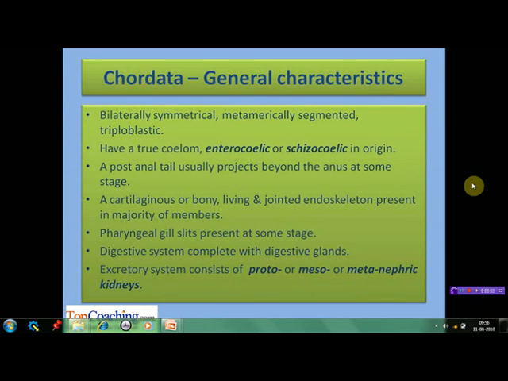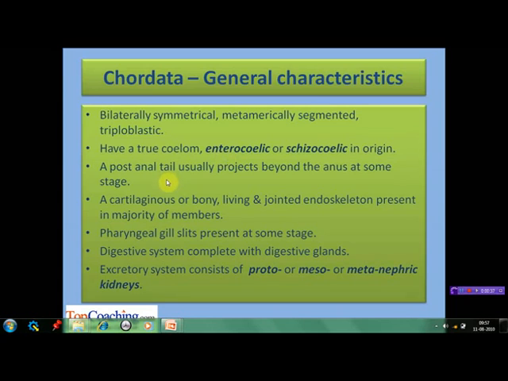Let's have a look at some of the general characteristics of chordates. Their body is bilaterally symmetrical, metamerically segmented, and triploblastic in origin. That is, it develops from three distinct germ layers, ectoderm, mesoderm, and endoderm. They have a true coelom, that is a body cavity lined by mesoderm, which may be enterocoelic or schizocoelic in nature. The enterocoelic coelom develops from the pockets growing from the archenteron, whereas schizocoelic coelom develops by the separation of mesoderm tissues.